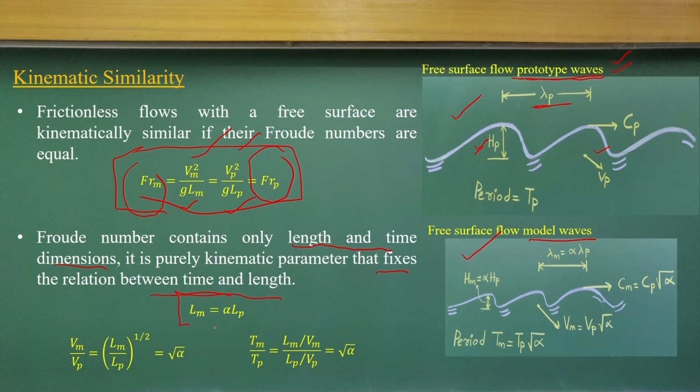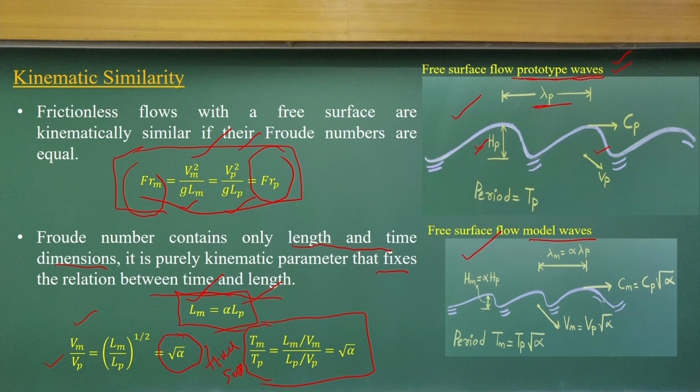If I consider alpha as the scaling factor between the prototype and the model, using this relationship I can get the ratio of the velocity of the model and the velocity of the prototype. Substituting these equations, it will be the square root of alpha. In a similar way, the time scale is computed like this. So these are very simple calculations.